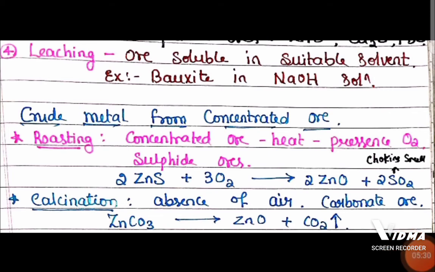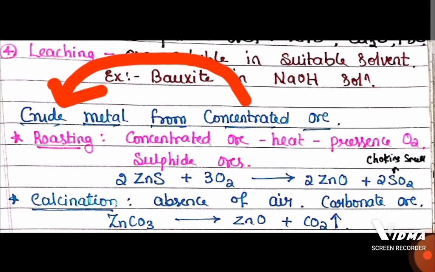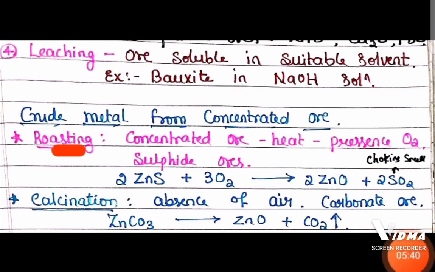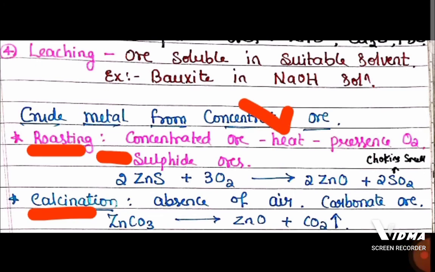Now, converting the concentrated ore into crude metal means extracting the crude metal from the concentrated ore. For that we do roasting or calcination. Roasting is suitable for sulfide ore, where we heat the concentrated ore in a reverberatory furnace in the presence of air, in the presence of oxygen.